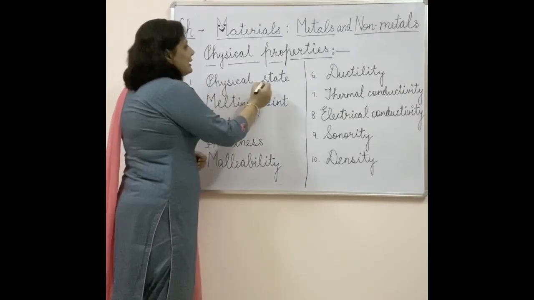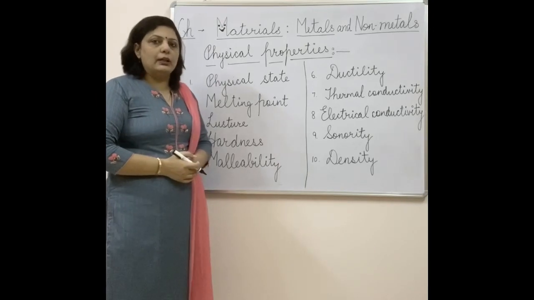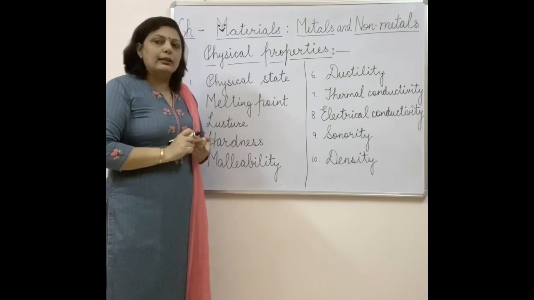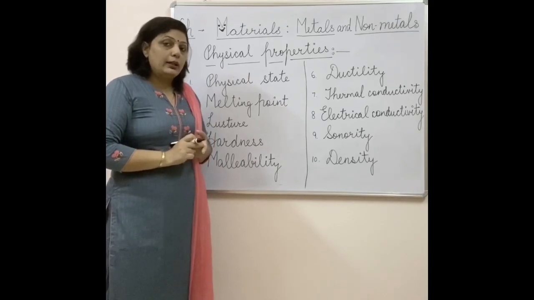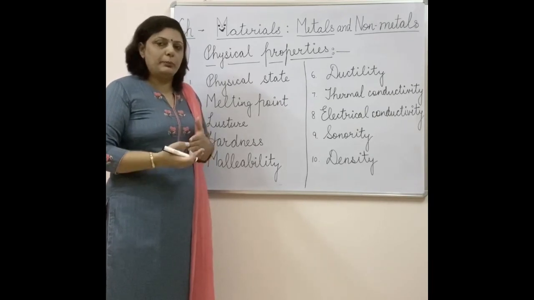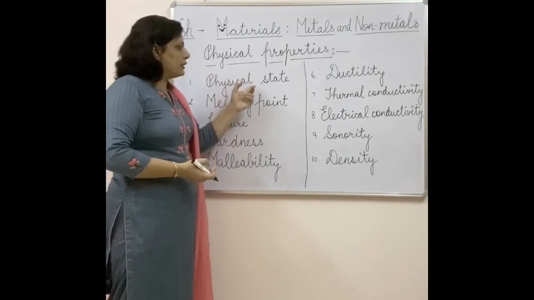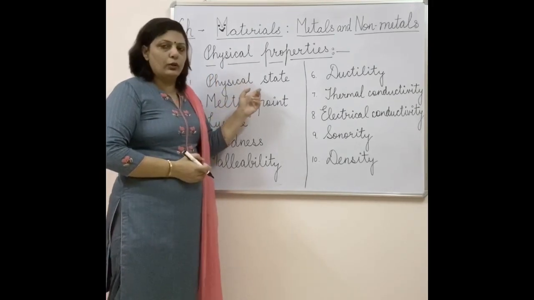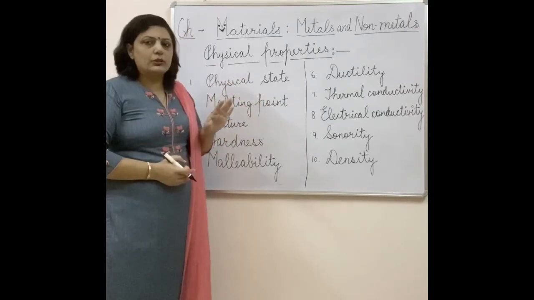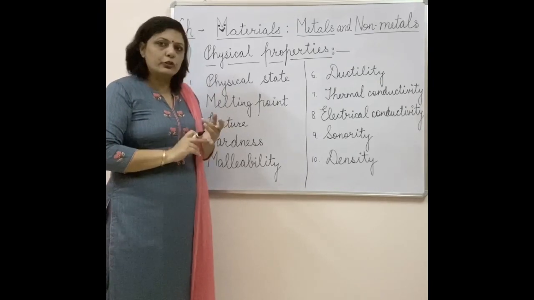First one is physical state. Physical state means whether the particular material is present as solid, liquid or gas. This will help in deciding whether the particular substance is metal or non-metal. Later on, we will be differentiating between metals and non-metals on the basis of physical properties. First, I am just giving you a quick look at which are the physical properties. So the first one is the physical state. I just told you the state can be either gaseous, liquid or solid.